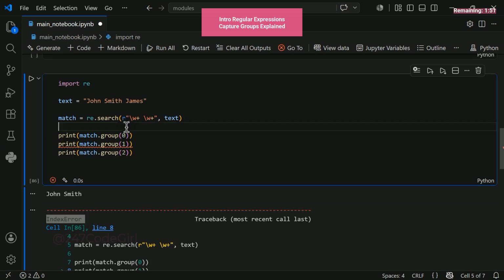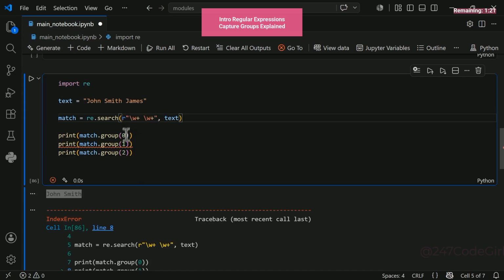Right now, we aren't using any capture groups. Index 0 successfully returns, but notice the underline showing an error. It cannot find index 1, even though index 0 works. Let's see what printed out at index 0. It outputted John Smith. Why? Because our search pattern requires a standard backslash. You must always include this backslash. This defines the pattern we want to match: a word plus a space character, followed by another word. We want to capture that specific sequence.